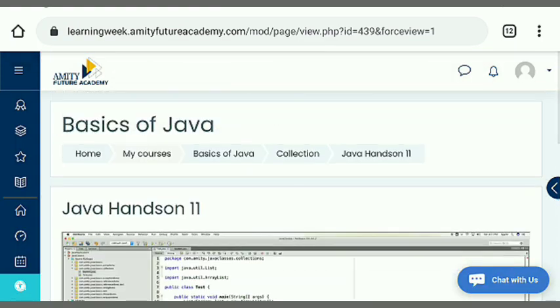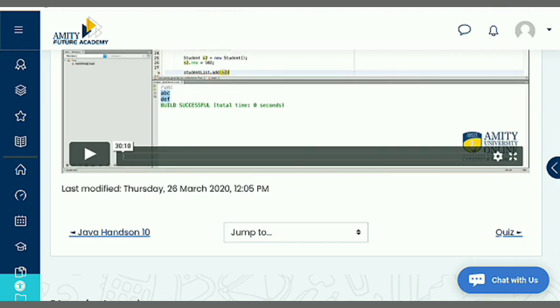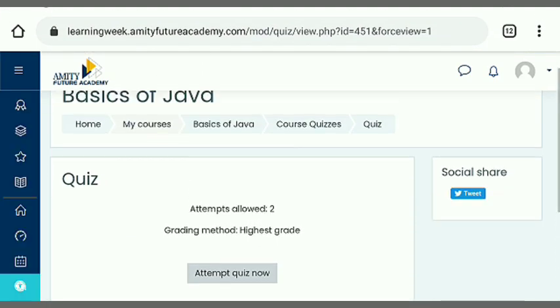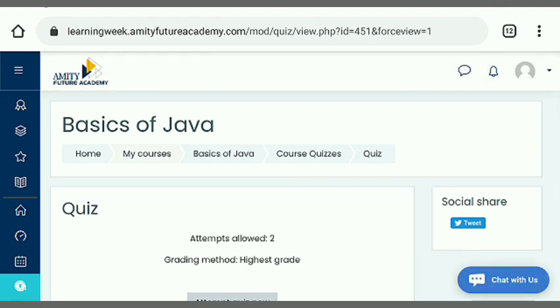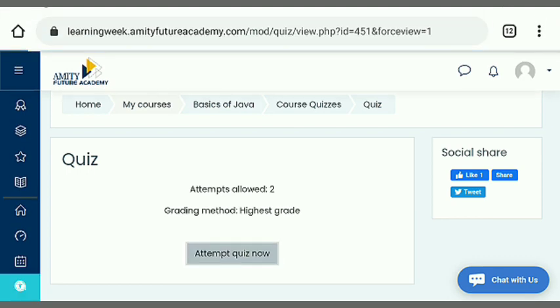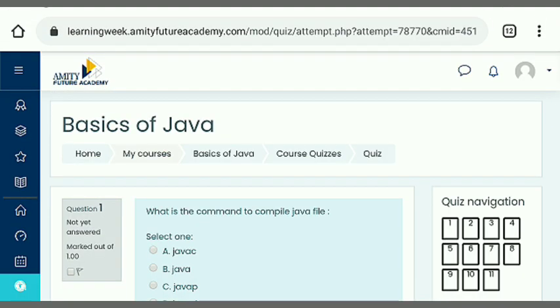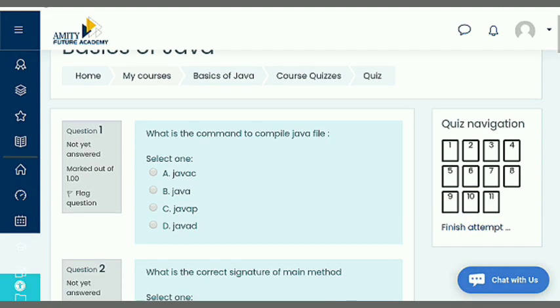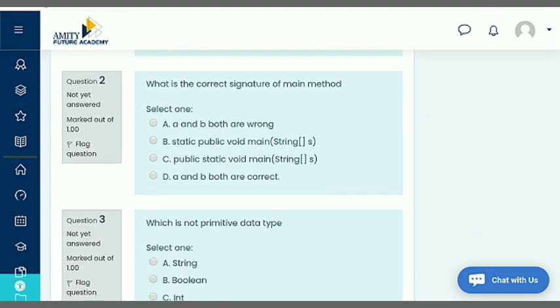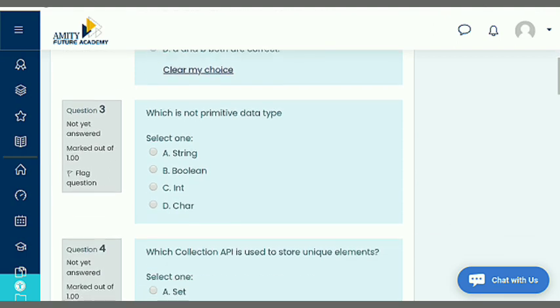And now there is an option of a quiz after the 11 lectures. Just tap on quiz, and here is a quiz. There is an option of attempt quiz. Just tap on attempt quiz now, and after tapping on this, your quiz is going to start. There are a total of 2 attempts, and now I am answering. All the answers which I am showing in this video are correct, so there is no need to be in doubt.